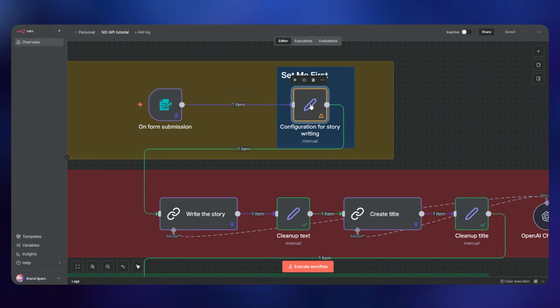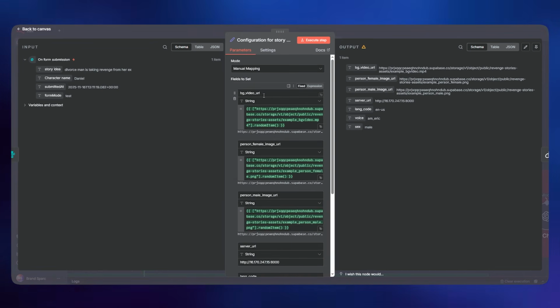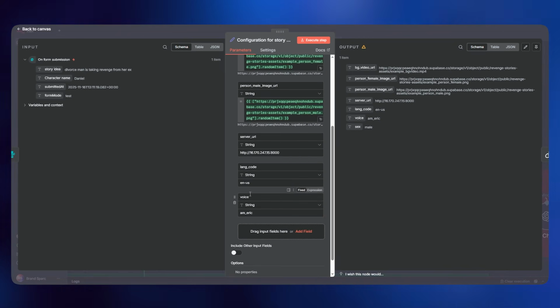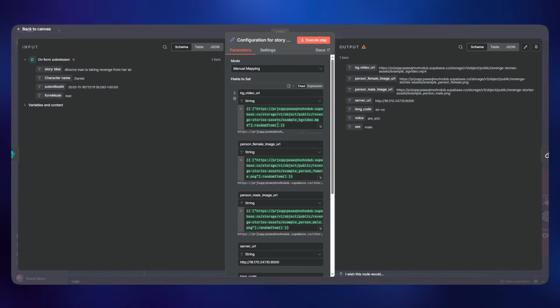If I double click on it, it's just going to show you all of those things, because this is a node which contains all of these links, like the background video URL, the image on the video, either it could be a female or the male, and the server URL, and the language code and the voice, right? So this is the thing that we need to set up first, and then we can execute the workflow to make a video. But first thing, let's set up all these things first.